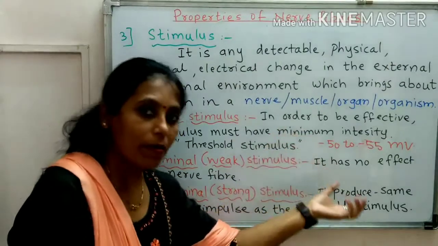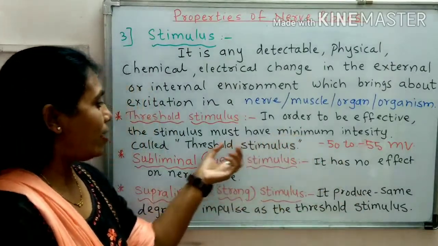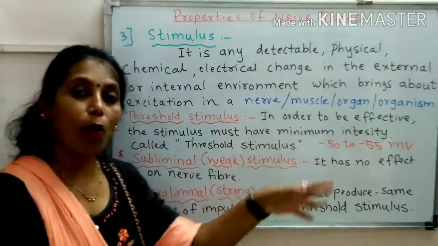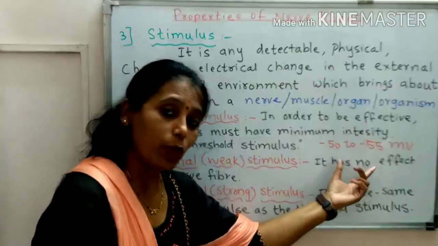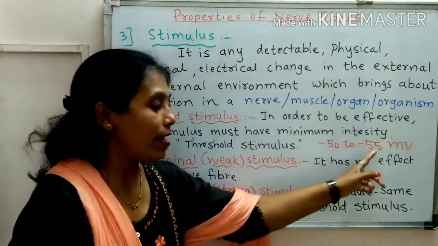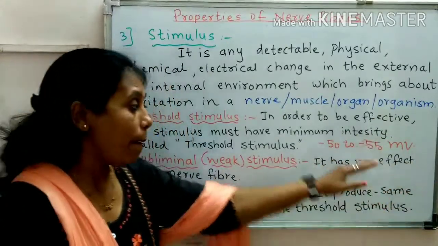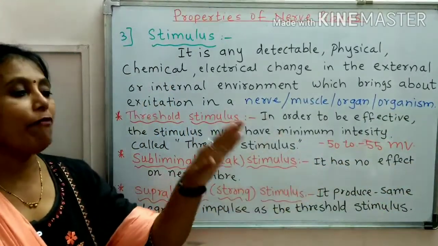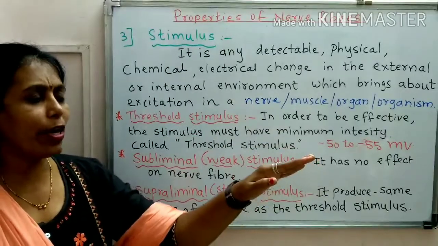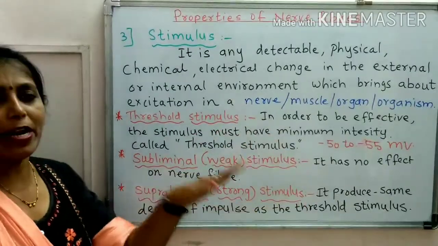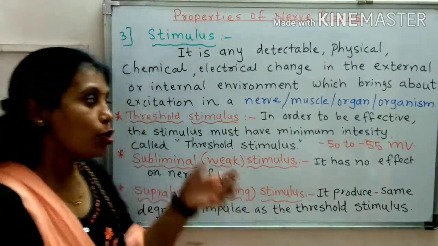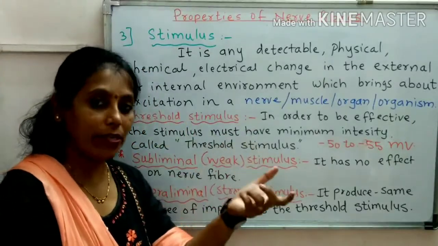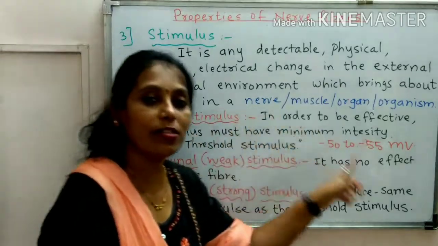So the minimum intensity for the nerve cell is between -50 to -55 millivolt. Below that, if we provide the stimulus, the nerve cell will not be excited. So that minimum range is called the threshold stimulus.